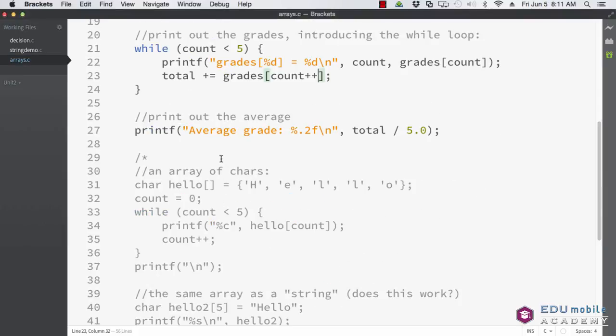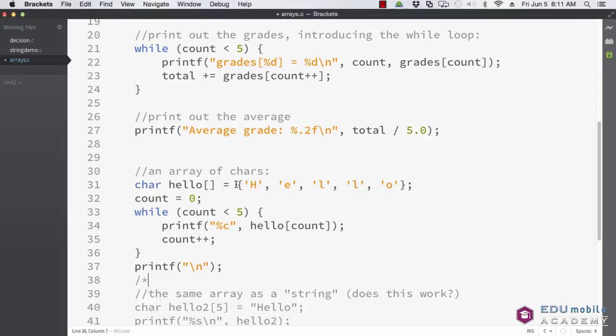Okay, so next we're going to see if we can get some kind of intuitive knowledge of what a string might be by making an array of chars. So here we have an array of chars, 5 chars. Notice that this is another way to initialize an array. I can initialize the array right as I declare it.